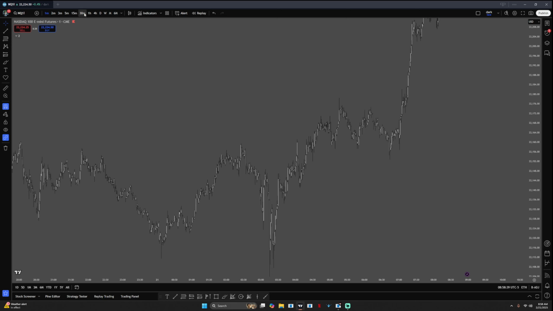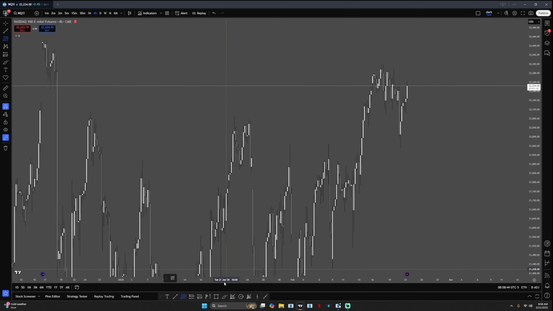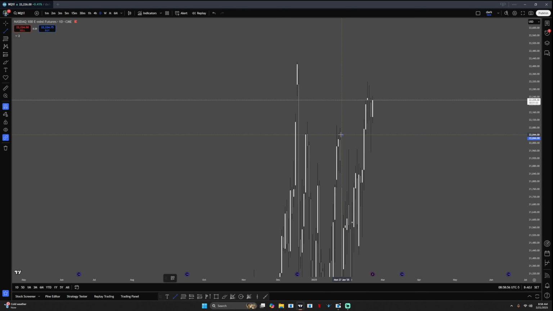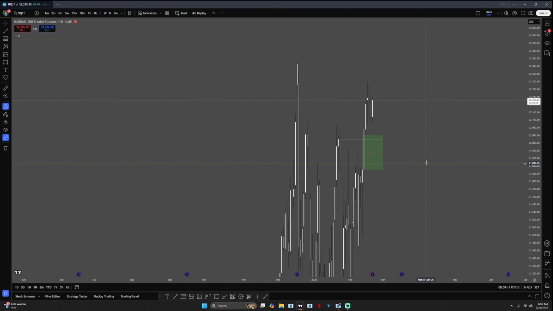So the first thing I saw was overnight we dipped down pretty far. I'd say almost into 50% of this range, or maybe we did hit 50%. We were reacting off of a daily gap perfectly and a daily CISD. So the daily bias is really what set me up for this. You see the daily CISD, and then you see this right here. Now, we might have hit 50% perfectly. Wow, let's go. Good stuff. So we hit 50% of that daily gap perfectly.